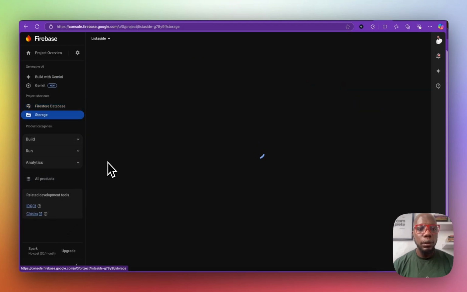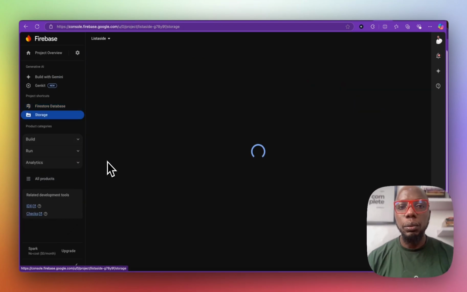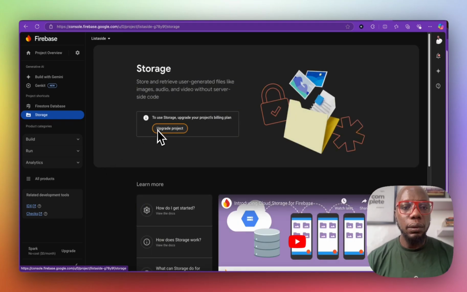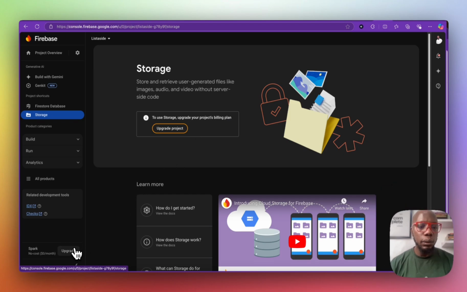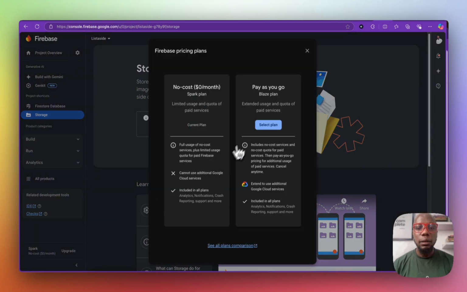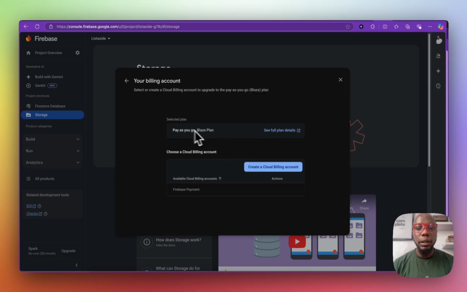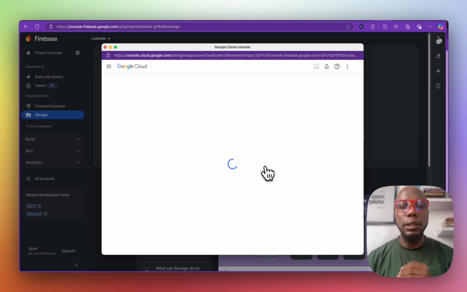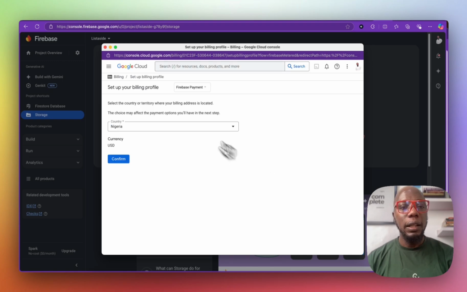Yeah, storage. And I'm just going to enable storage because you're going to be storing a few things in your application. So it's very important to enable storage. To use storage, upgrade your project. So we'll go like this, upgrade, we'll say select plan, and this is going to be our Blaze plan. So when you upgrade into the Blaze plan, always put a limit to how much you intend to spend. It's very important that you do so. Don't just leave it like that because Google can be very, very brutal.